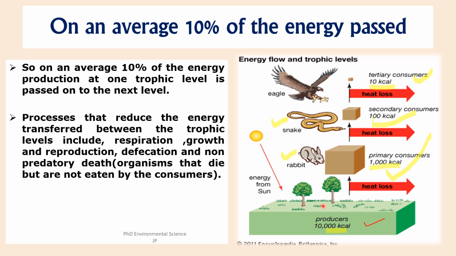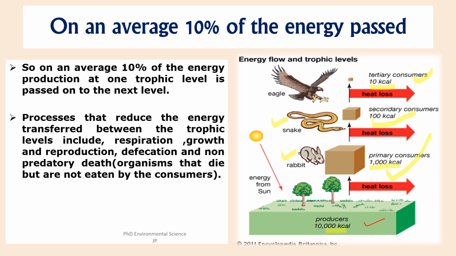From producers to primary consumers, energy decreases from 10,000 kilocalorie to 1000 kilocalorie. From primary consumers to secondary consumers, it decreases from 1000 to 100 kilocalorie. Then from secondary consumers to tertiary consumers, it decreases from 100 to 10 kilocalorie.